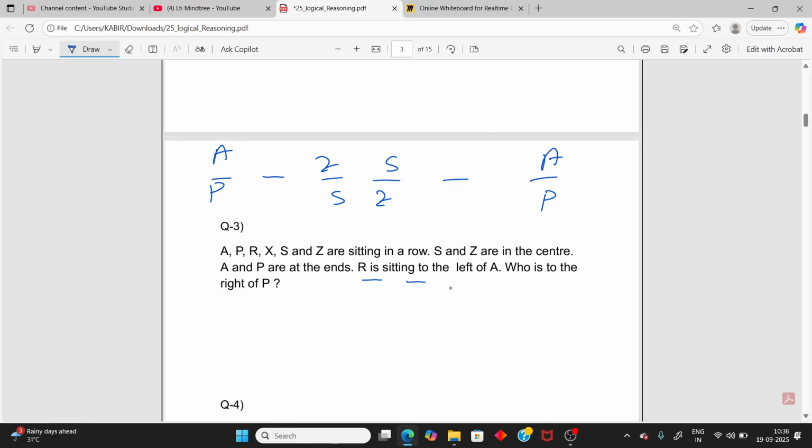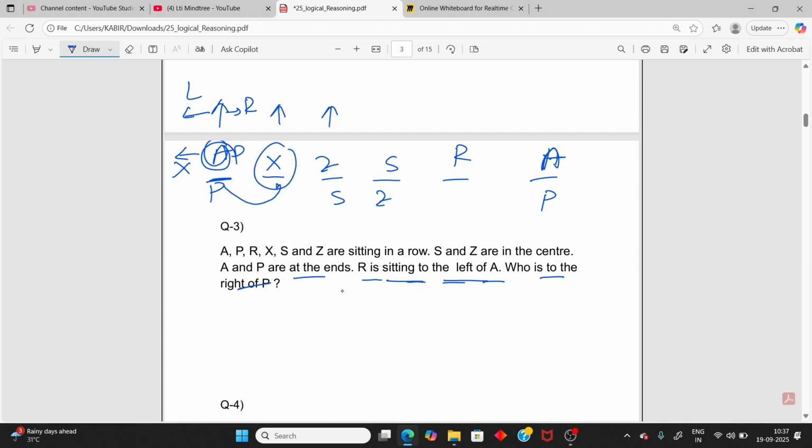R is sitting to the left of A. By default, take all as sitting facing north, so this side is right and this side is left. If you put A here, with R to its left, it is not possible, as this is the extreme end. So A must be here, R must be here, and P must be at the end. Only one person is left, that is X. Who is to the right of P? X. So the answer is X.